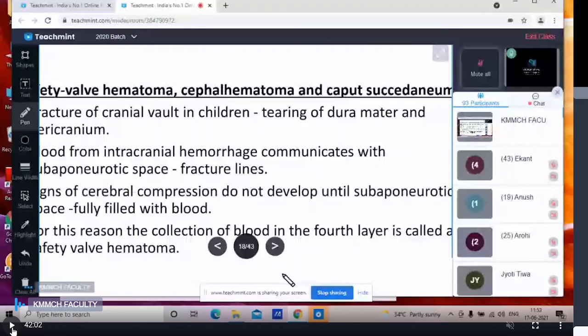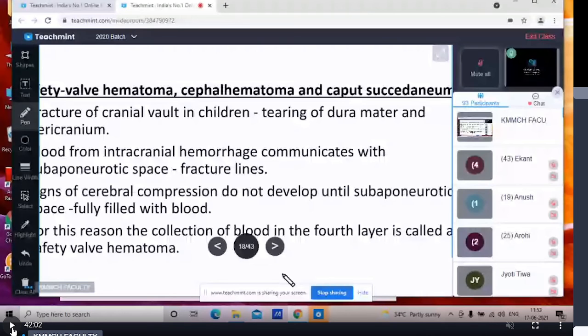So as you know, periosteum of the skull, we have seen that it covers the bone of the skull except the suture line, where it is firmly attached to the suture line with the help of the suture membrane. So whenever there is the hematoma, it is bound by the suture line, where it is firmly adherent to the sutures.